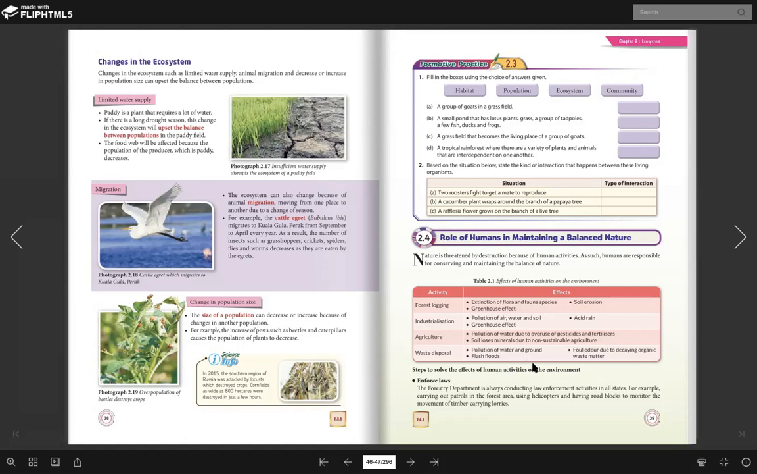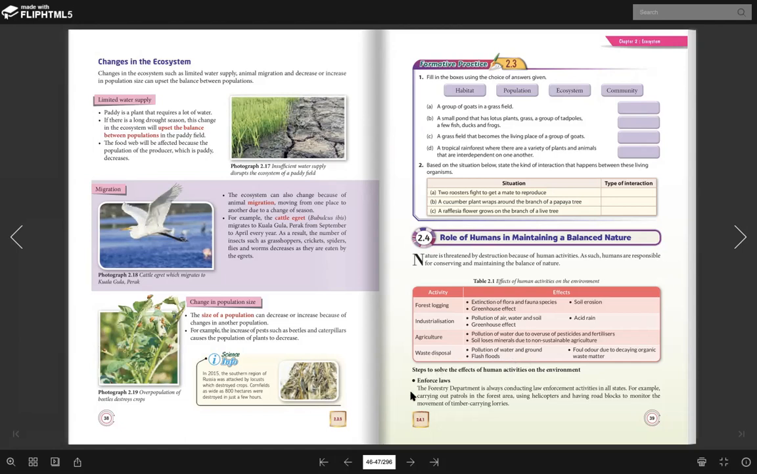Kenapa penipisan lapisan ozon ni bahaya? Sebab kita tahu matahari will deliver so many light, right? Cahaya. So inside the light there is a dangerous light. So apa fungsi ozon tu? Ozon tu dia akan tapis. Only allow useful light to penetrate our earth. Tapi bila ozone layer tu dah nipis, maksudnya dia tak boleh filter lah. So sebab itulah orang tu akan dapat penyakit kulit dan sebagainya.